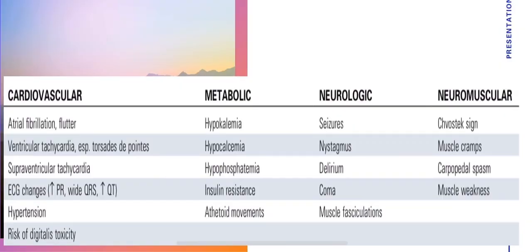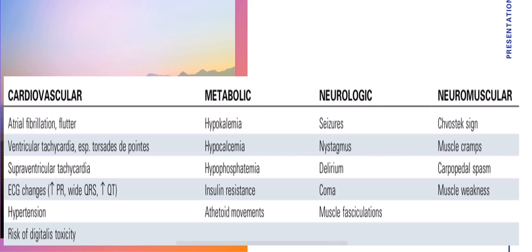Now, coming to the clinical features, first, cardiovascular, we encounter atrial fibrillation or flutter, VT, supraventricular tachycardia, and ECG changes, which are usually similar to hypokalemia, like flattened T waves, presence of U wave, and a prolonged QT interval, and hypertension and risk of digitalis toxicity.